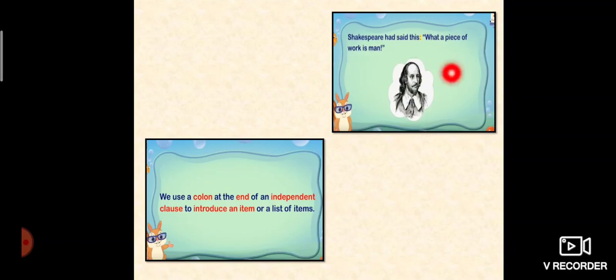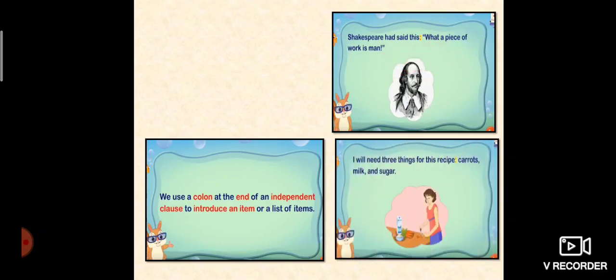We use a colon at the end of an independent clause to introduce an item or list of items. For example, Shakespeare said, "What a piece of work! What a piece of work is man." So you can see the colon. We use a colon at the end of an independent clause to introduce an item or list of items.